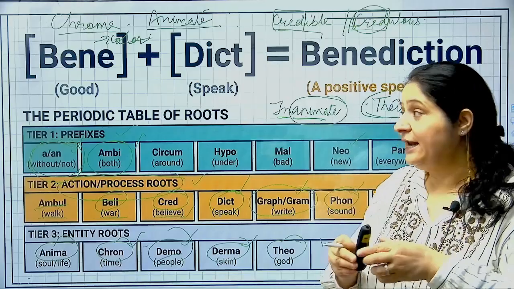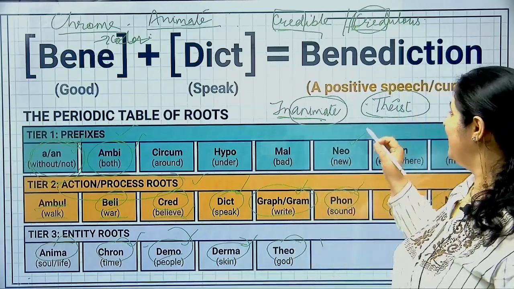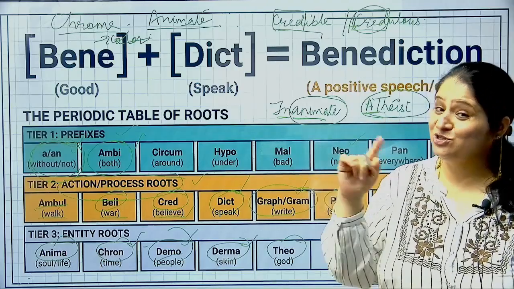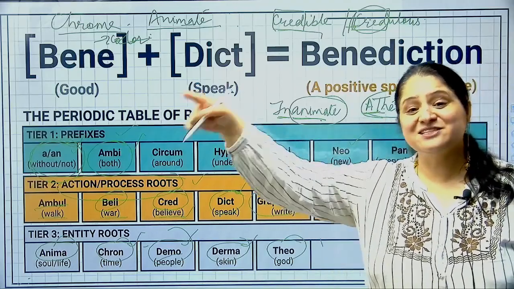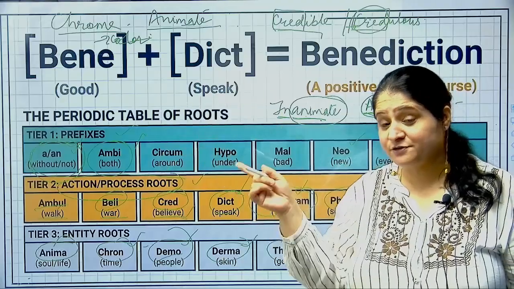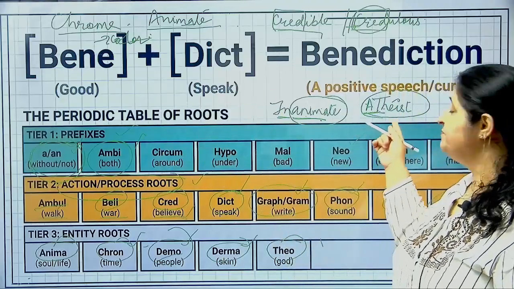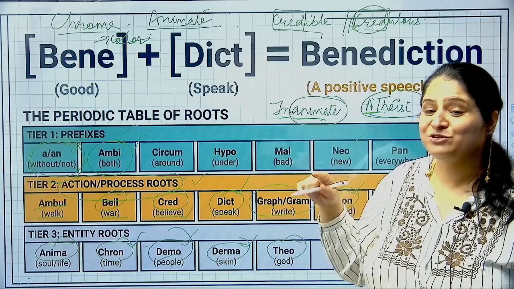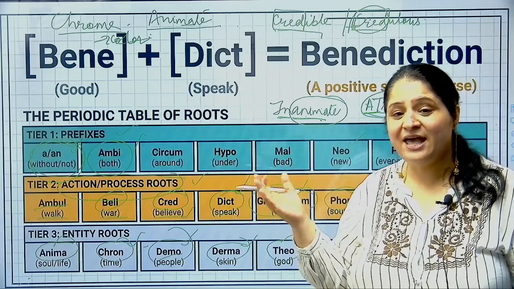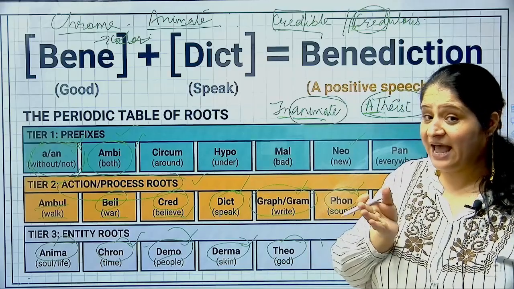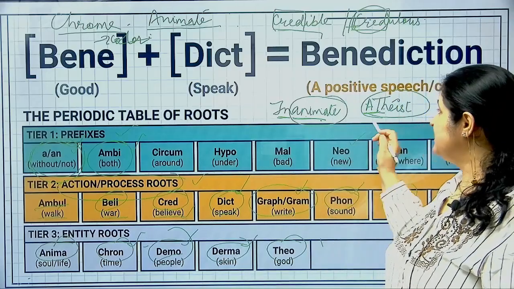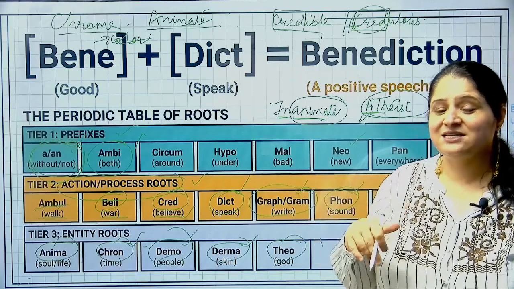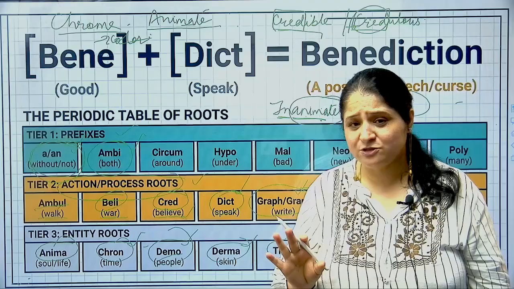Right now, again, I'll add a prefix over here. So by adding the prefix, we'll change the meaning of the word. By adding a suffix, we'll change the part of speech of a word, right? But by adding the prefix, we'll change the what? We'll change the meaning of the word. So theist का मतलब है one who believes in God. Atheist, a means not or without. So atheist मतलब who does not believe in God. Theist is astic and atheist is nastic. This much is clear, students, right?